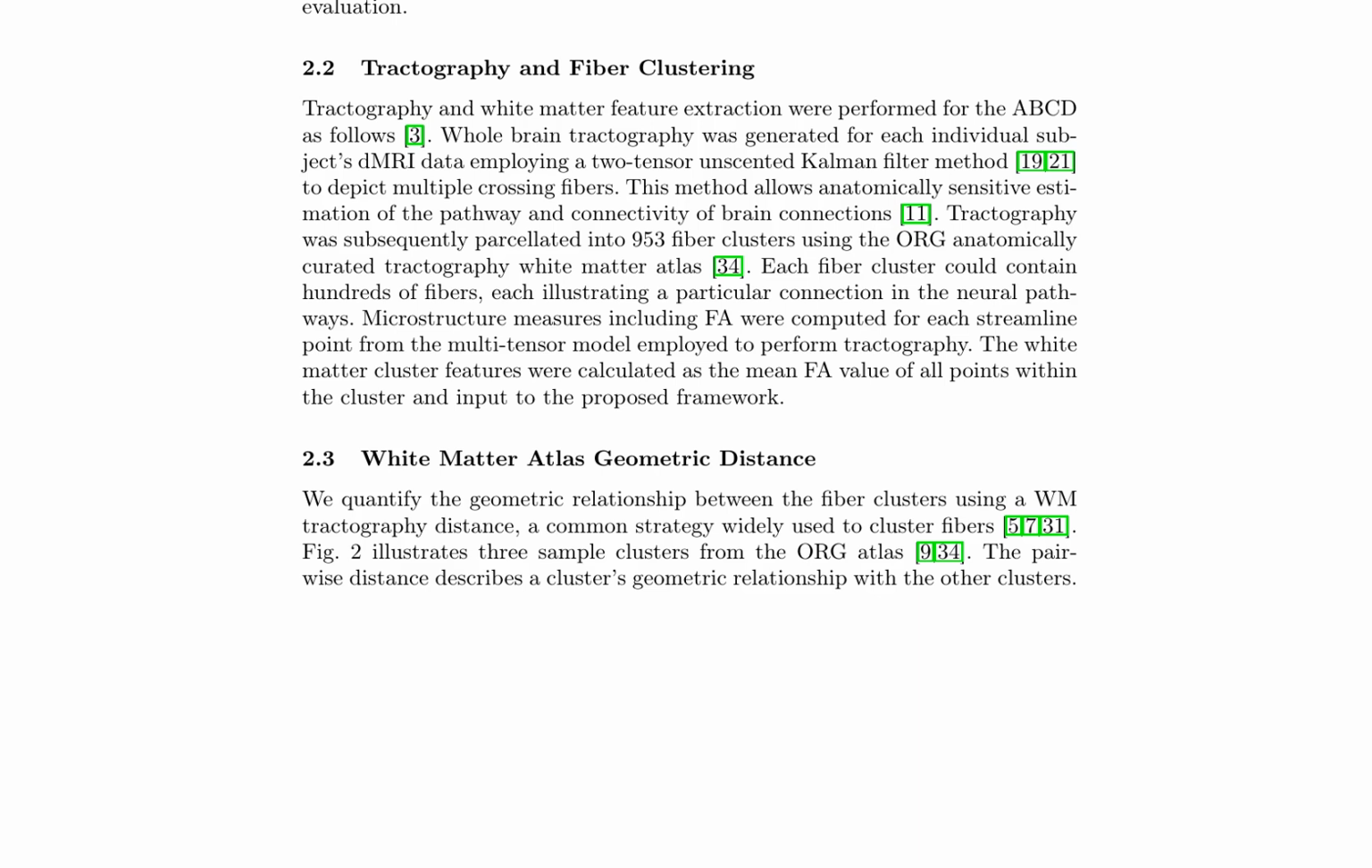This distance describes a cluster's geometric relationship with the other clusters, as illustrated in Figure 2, which shows 3 sample clusters from the org atlas. The proposed WMG-Diff pipeline imputes missing FA data for input to a downstream sex prediction testbed task, as shown in Figure 1. This approach aims to improve the accuracy of sex prediction models by leveraging the geometric and microstructural properties of white matter fiber clusters.